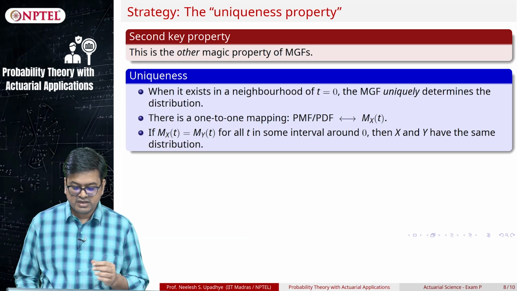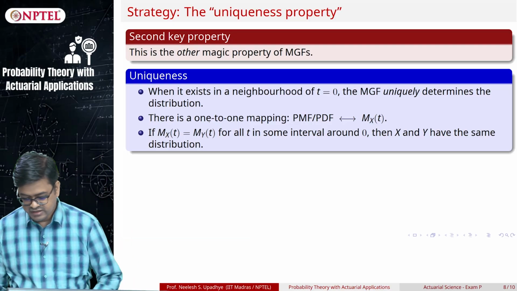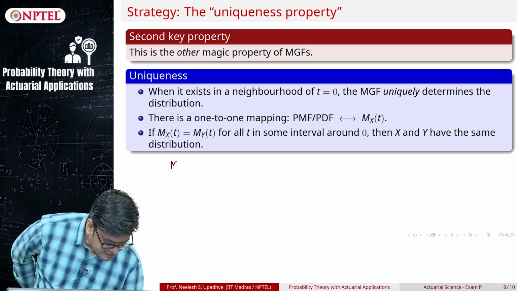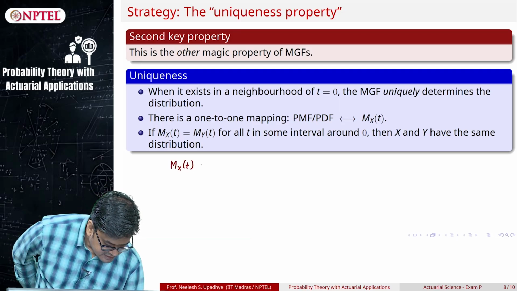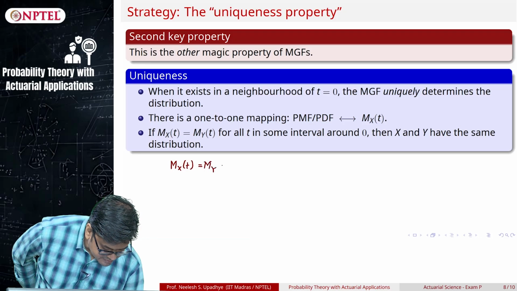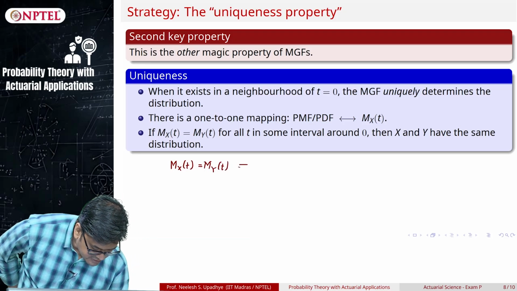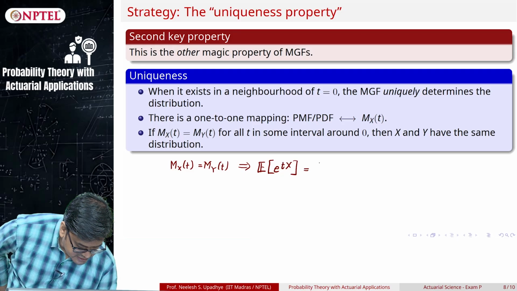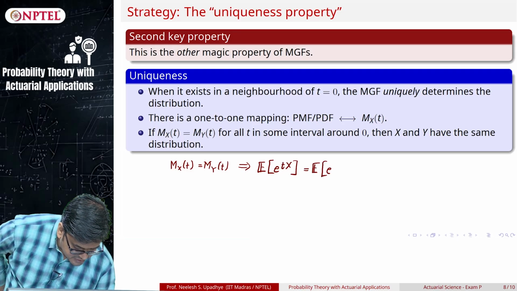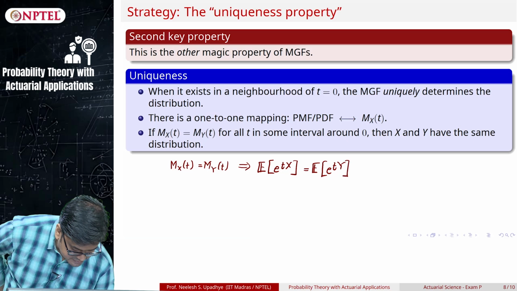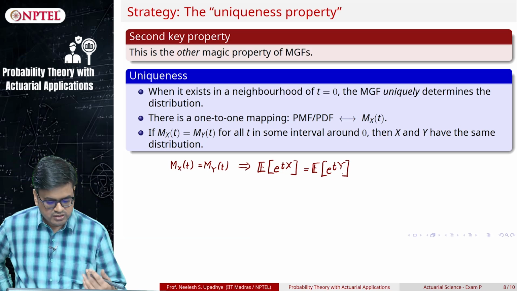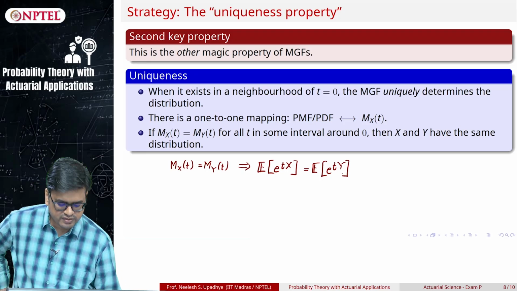I can give you a glimpse of the proof so that I am not giving some hand-waving arguments. Let us say M_X(t) is equal to M_Y(t). Then this means the expected value of e raised to tX is equal to the expected value of e raised to tY. Now I am assuming, without loss of generality, this is a continuous integral.